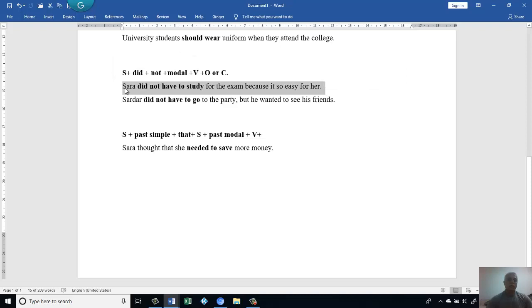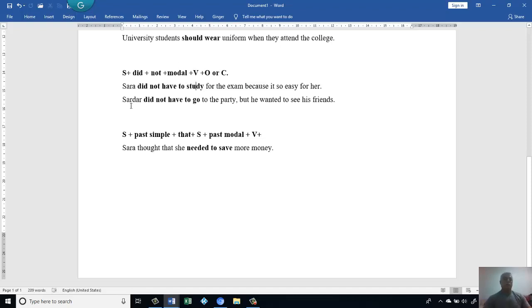Here we have Sarah as the subject, then we have did. It makes the modal, or the whole sentence, be in the past. Then we have did not, then we have to. That's the modal. Did is going to be the auxiliary. Have to is the modal. Then we have the root of the verb, study.